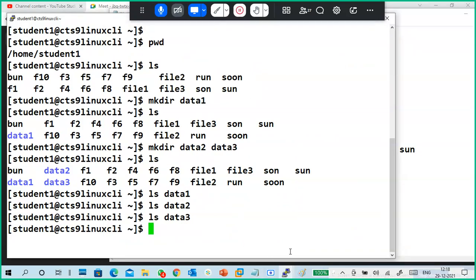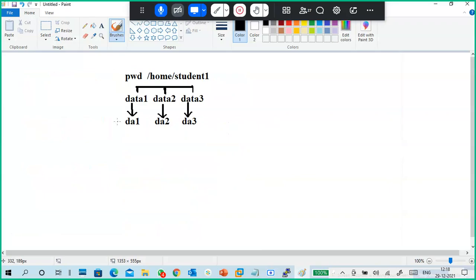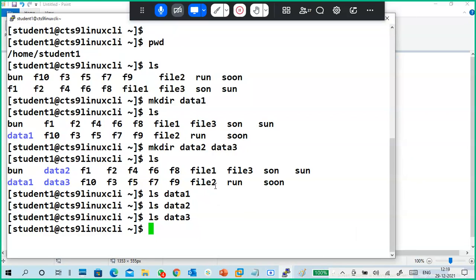What is the first task, guys? How to create da1 directory in the data1 directory. That is my task, right? So I'm going to do that one. cd data1. Change my directory. How do I change? Because data1 is in my current directory, and with cd data1, I change it to data1.